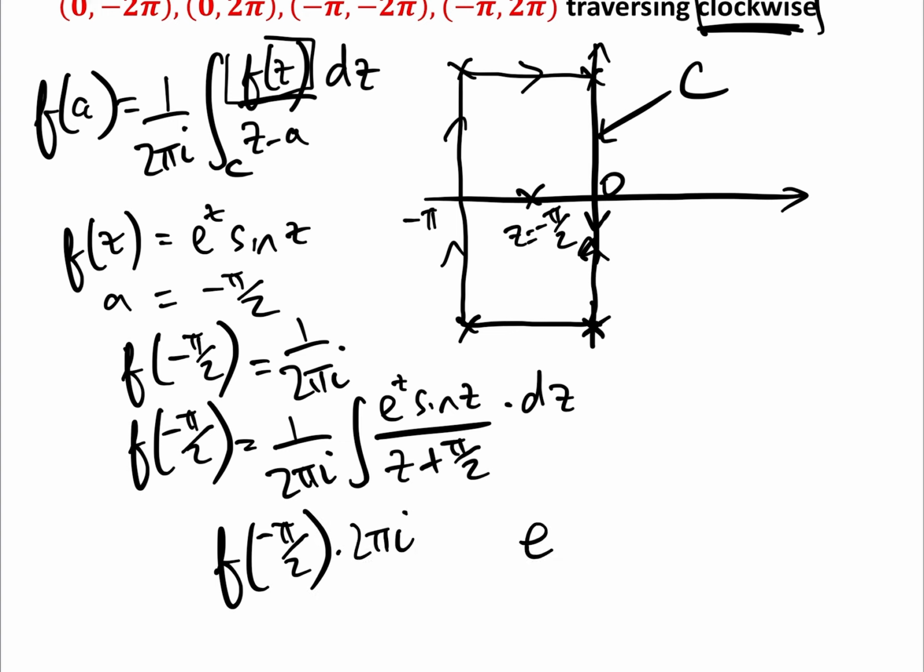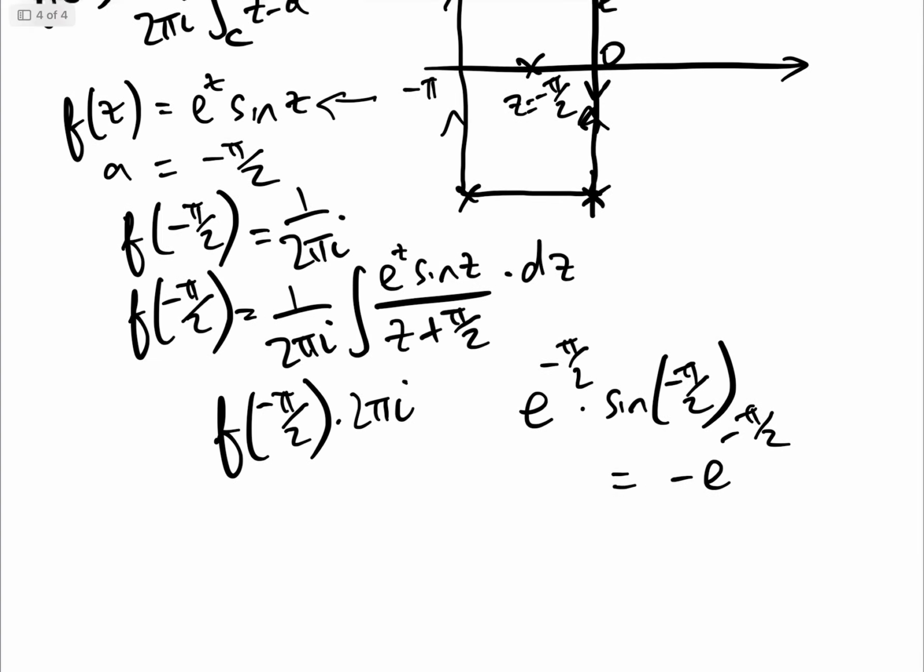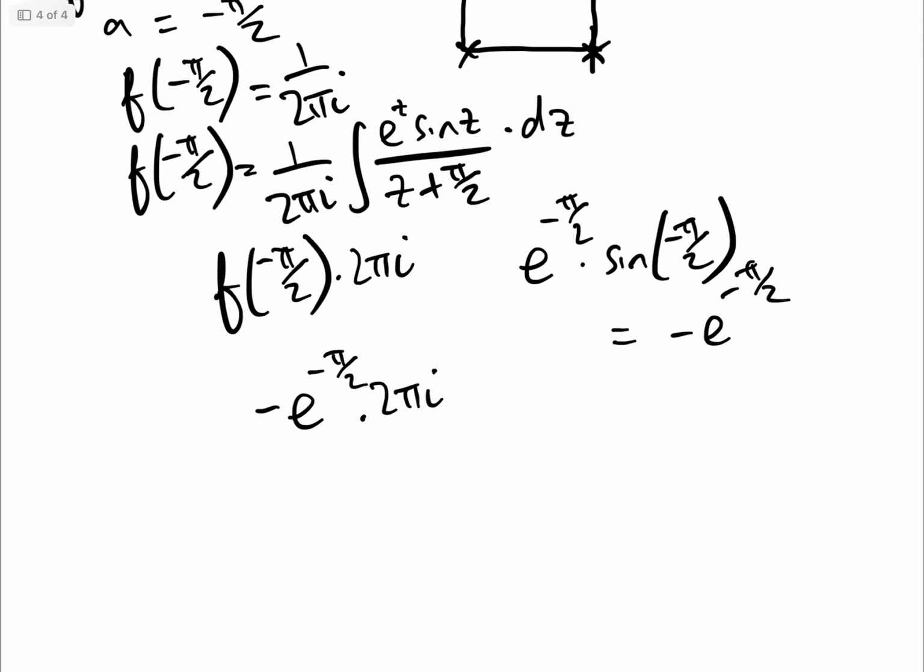f of minus pi over 2 is e to the minus pi over 2 times sine of minus pi over 2, and sine of minus pi over 2 is minus 1, so that equals minus e to the minus pi over 2, and therefore our integral is equal to minus e to the minus pi over 2 times 2 pi i, but remember that's counterclockwise. They want clockwise, therefore all we need to do is get rid of the minus, and therefore the answer to this is 2 pi i e to the minus pi over 2.